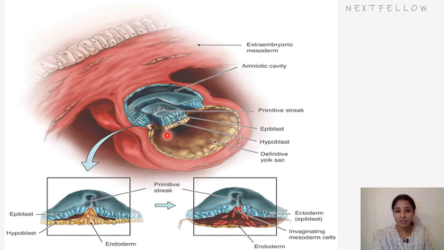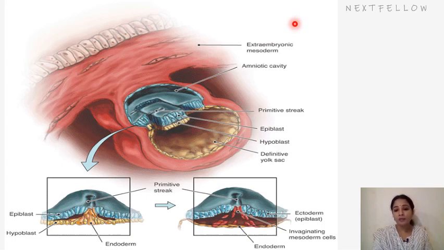If you take a section in the primitive streak, this is the coronal section, this is the sagittal section. In the coronal section you can see the primitive streak, which is highly dividing, and the anterior end of the streak, or the cranial end, is called the primitive node or primitive knot or Hensen's node.